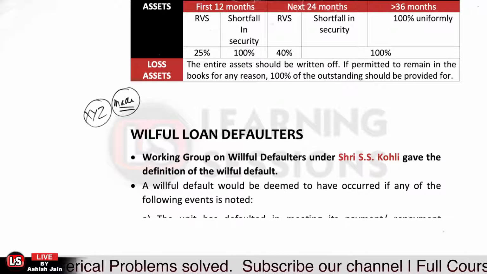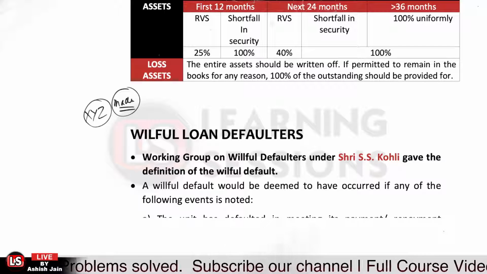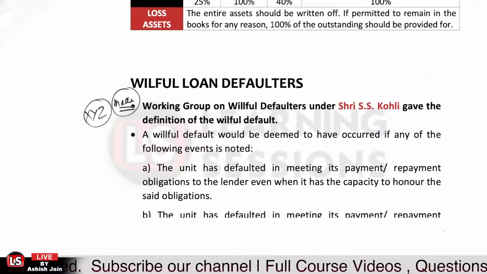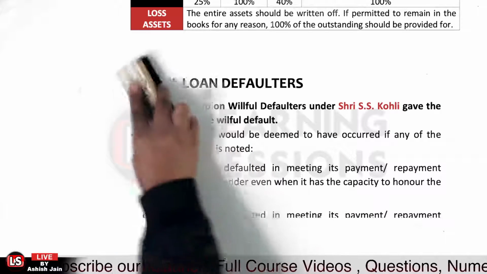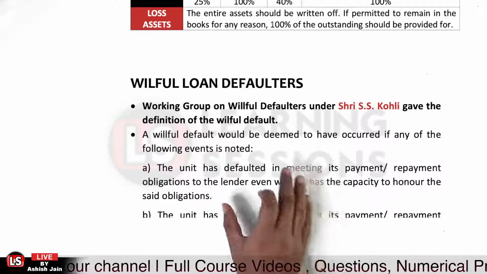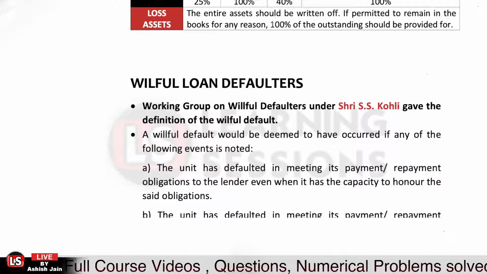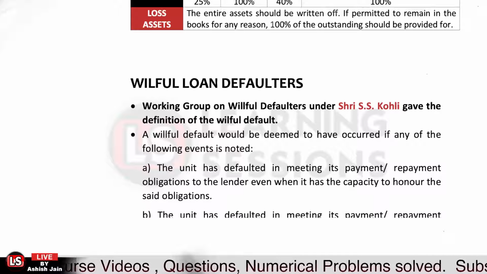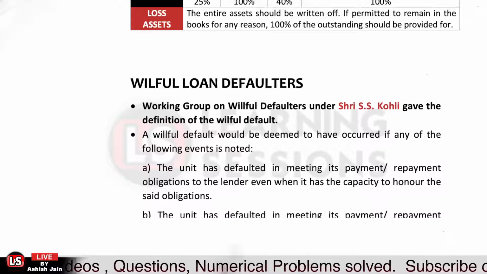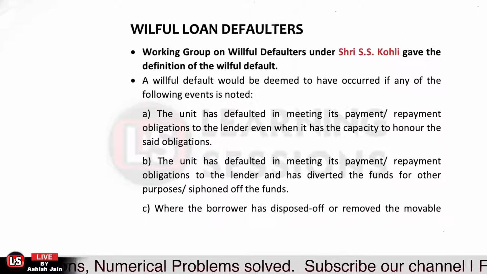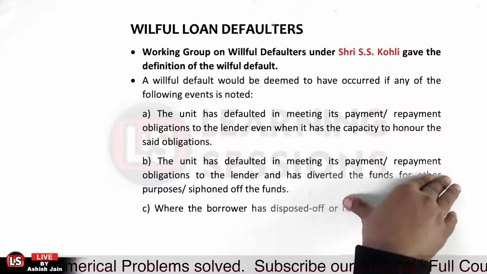Further, the definition was given by the SS Kohli working group. And what are the different definitions? I have just made you understand already. If the borrower has the obligation but is not paying it intentionally, that is basically willful default. If you have sanctioned a loan to the borrower for some specific purpose, but he has diverted the funds, that is also related to willful default.